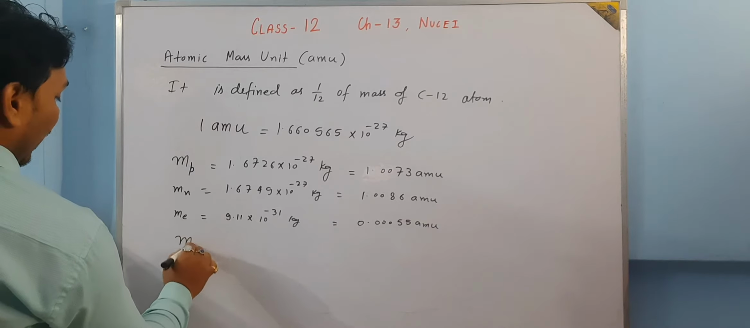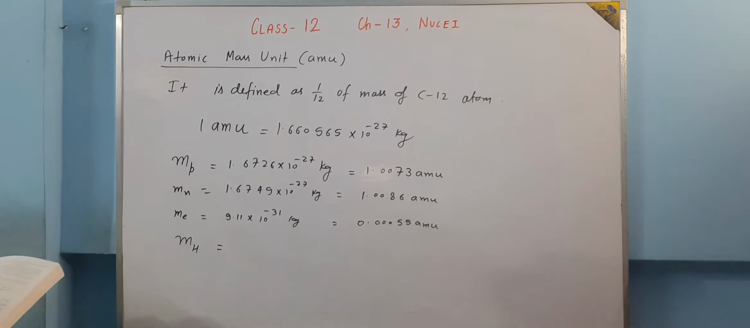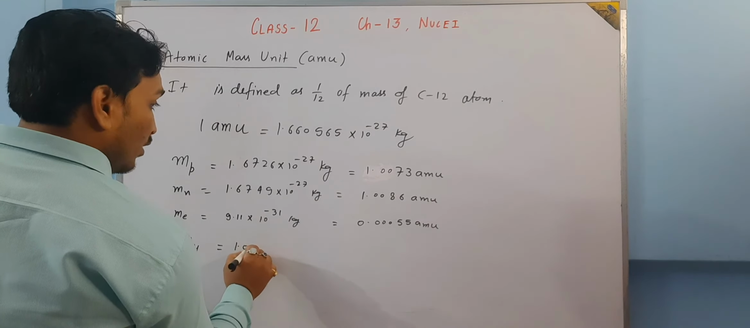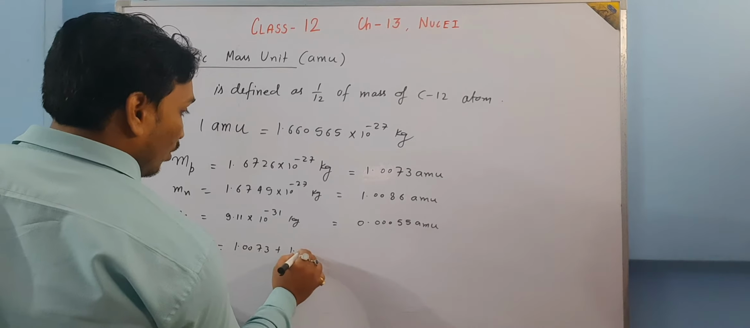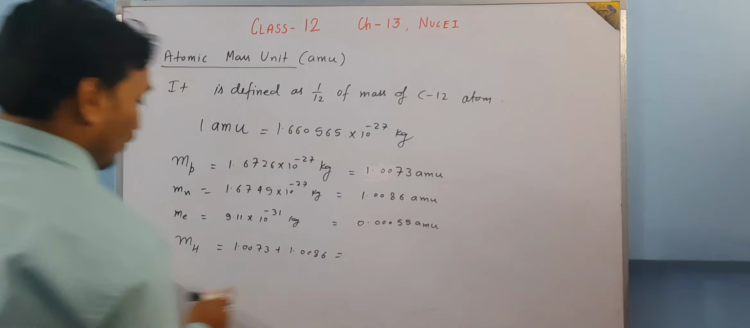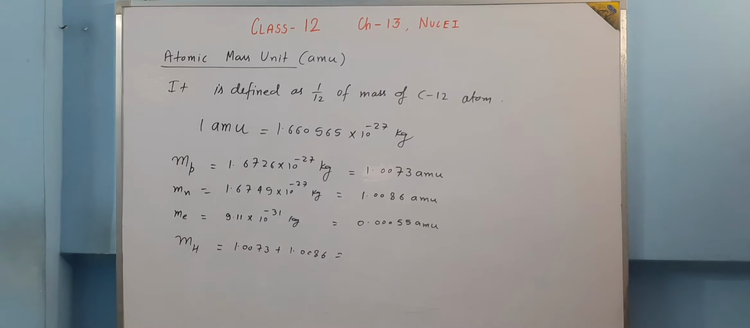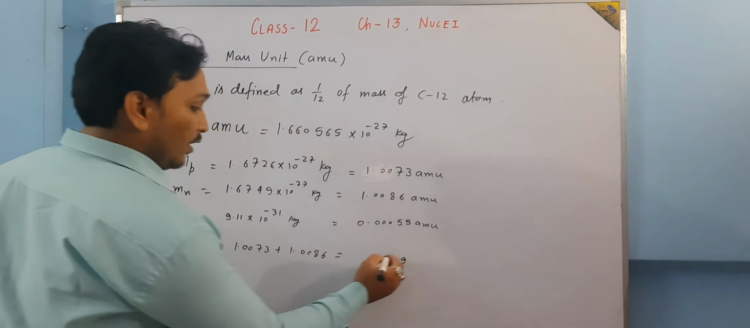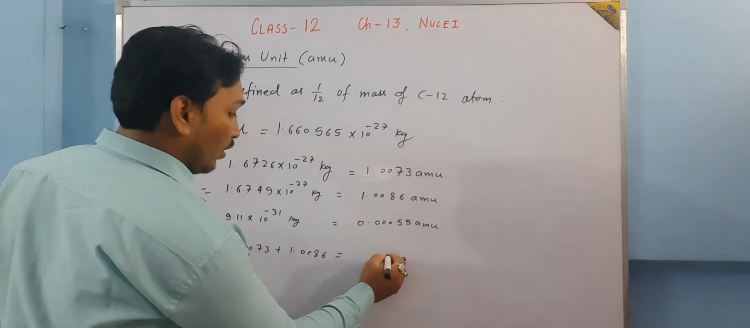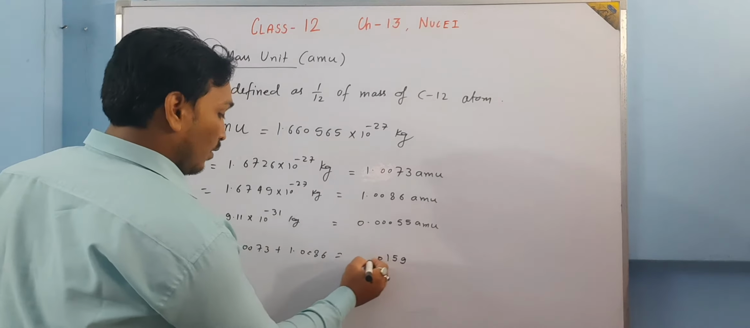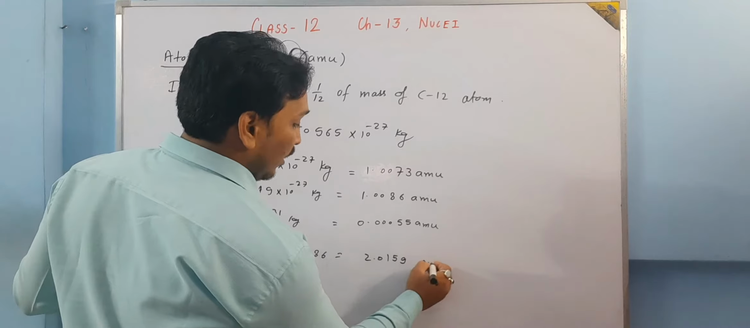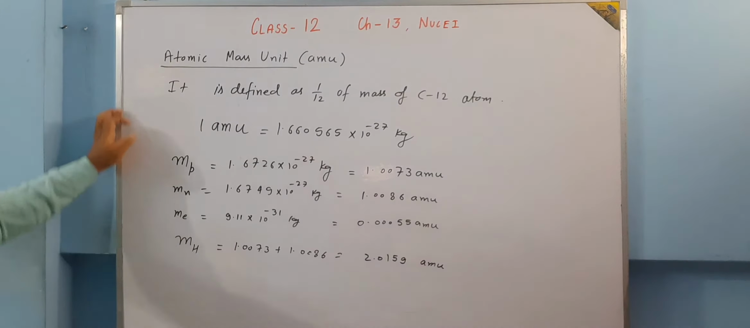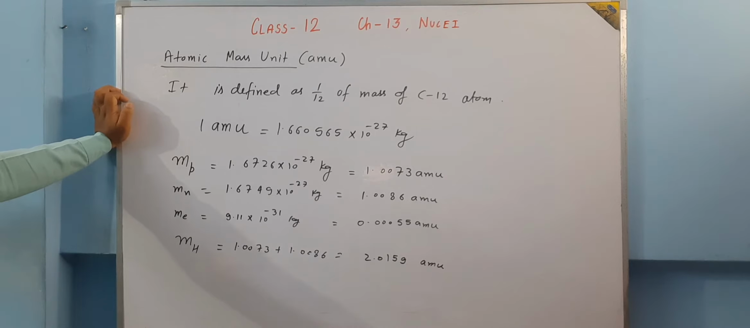Suppose we talk about the mass of a hydrogen nucleus. What are we going to do? The hydrogen nucleus has 1 proton and 1 neutron. So the mass of 1 proton is 1.0073 plus the mass of 1 neutron, 1.0086. When we add them, what are we going to have? 6 plus 3 is 9. 8 plus 7 is 15. 0 plus 0 and 1 carry, it is 1. So 2.0159 AMU. This is the mass of the hydrogen nucleus. I'm not talking about the hydrogen atom, I'm talking about the hydrogen nucleus.